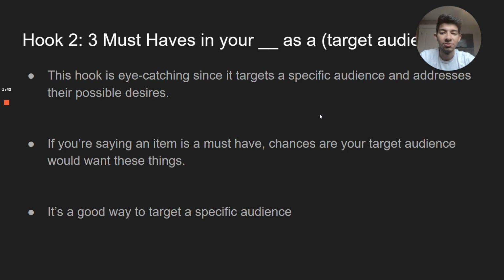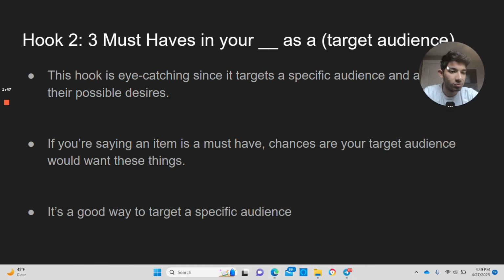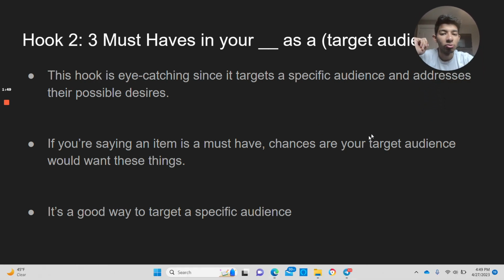Now, hook number 2 is 3 must-haves in your blank as a target, and that's what you put in your target audience. So let's say 3 must-haves in your kitchen as a chef, right? And then you have 2 regular products, and then all of a sudden you have your unique product, right? This hook is eye-catching because it targets a specific audience and it addresses people's possible desires. It's like you need these 3 things in your kitchen in order to be a good chef or something like that, right?